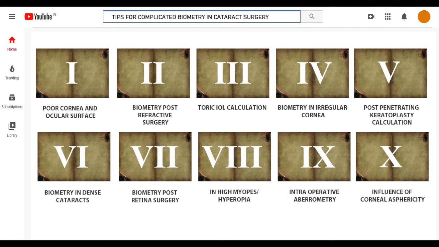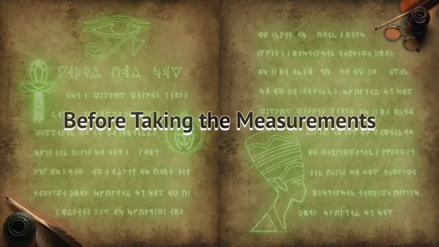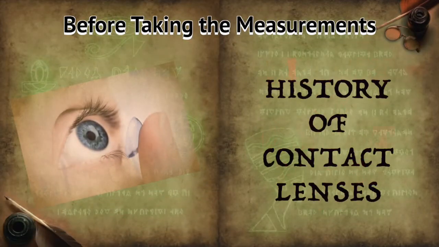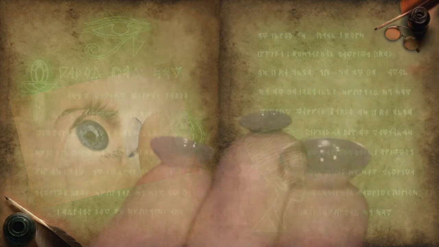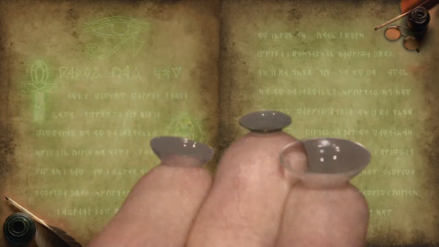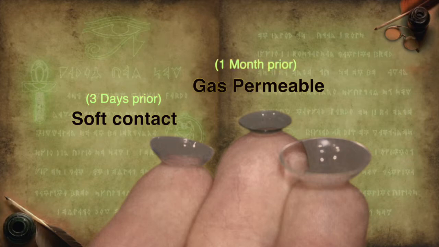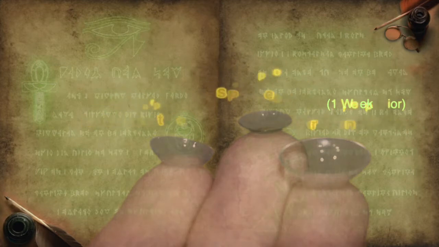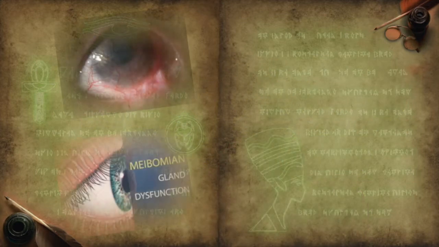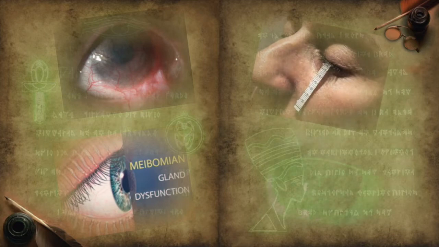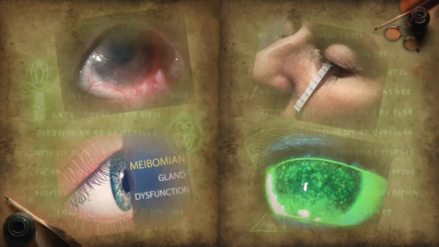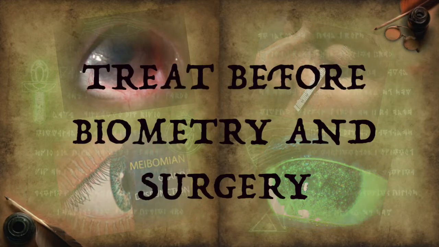We did an online search for this, and the first scenario is that of poor cornea and ocular surface. The commandment to be followed here is taking history of contact lenses. Before performing biometry, the patient needs to remove a soft contact lens 3 days prior, a gas permeable lens at least 1 month prior, and a toric lens 1 week prior. Ocular surface disorders, MGD, dry eyes, and punctate keratitis need adequate prior treatment before biometry and surgery.